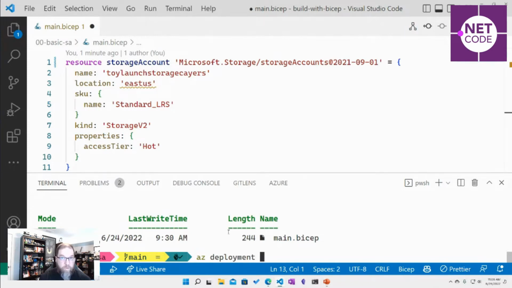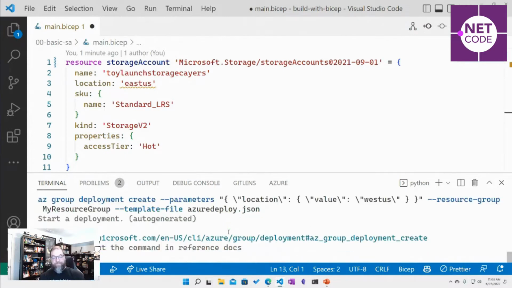So I'm going to do an AZ deployment. I'm going to do it to a group. I have a resource group already set. And then I'm going to say, I want to use a template file. I'm going to use my main.bicep. Oh, I forgot one word. And that is, I want to create this deployment.